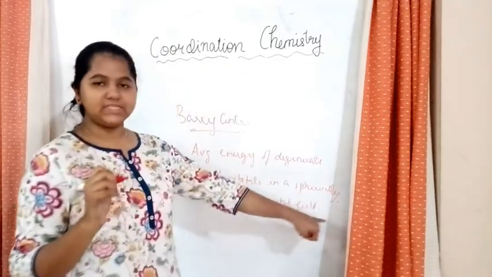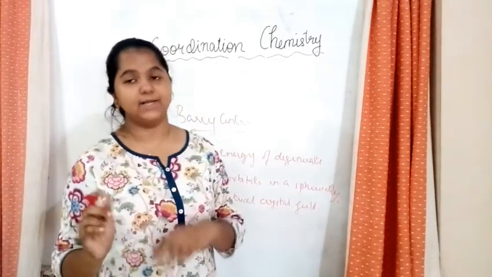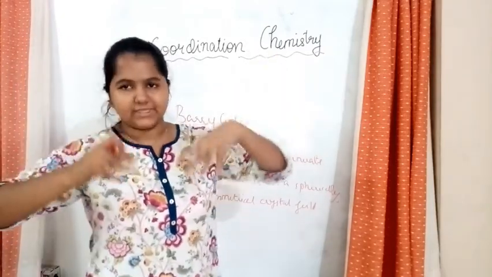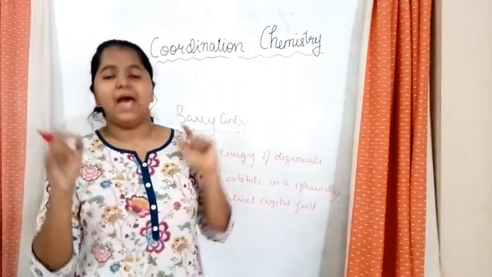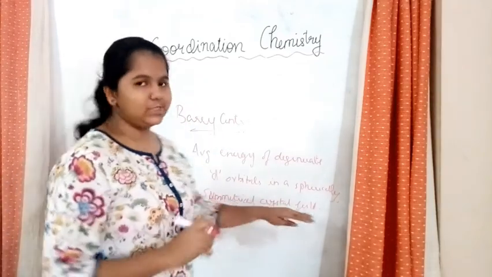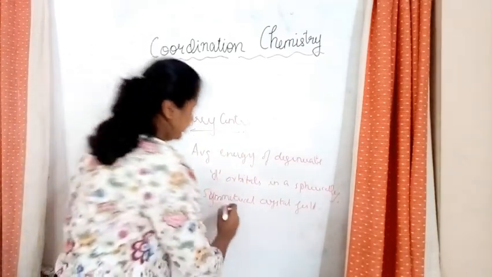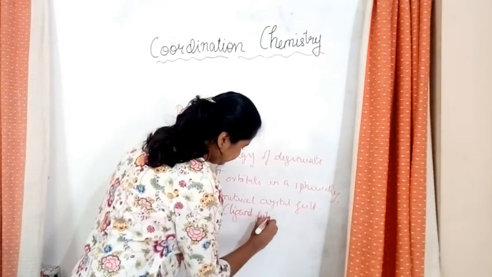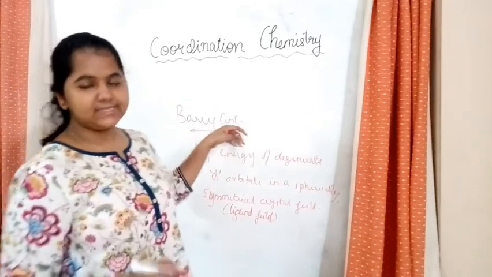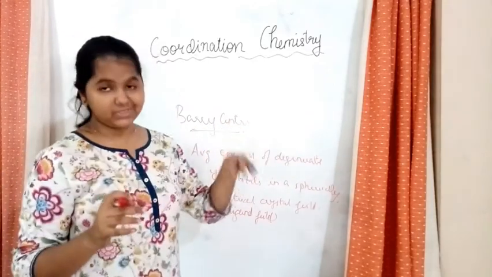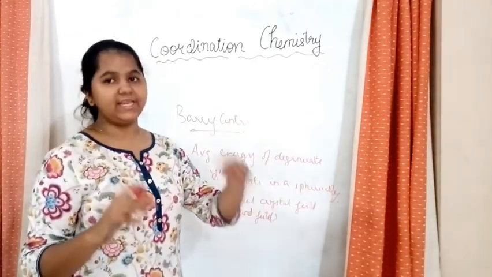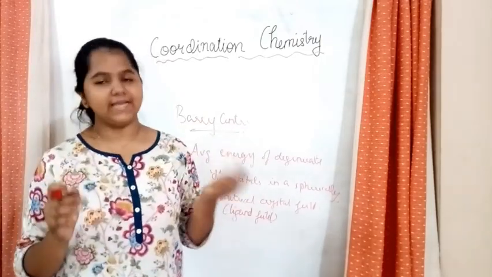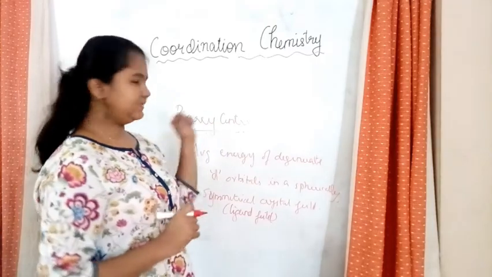Okay, so what is this spherically symmetrical crystal field? That is also called as ligand field, because these ligands act on all directions of the central metal atom and hence form a spherical structure, and this is also called as ligand field. So what is barycenter? It is the average energy of degenerate d orbitals in a spherically symmetrical crystal field or the ligand field.